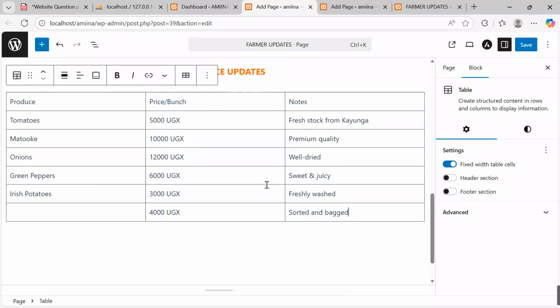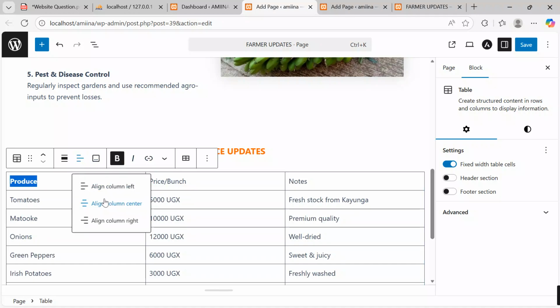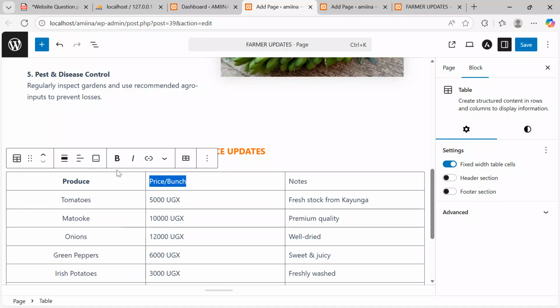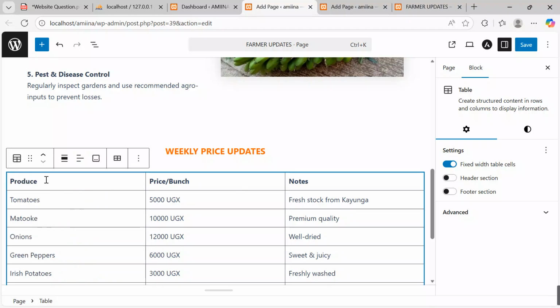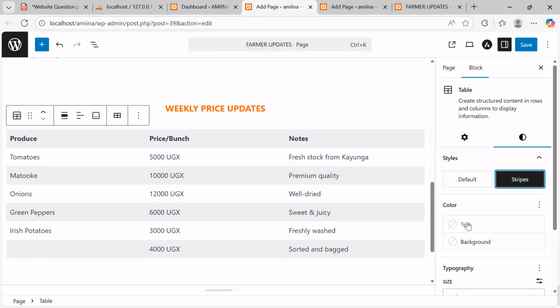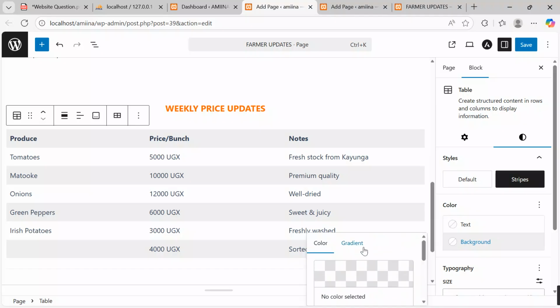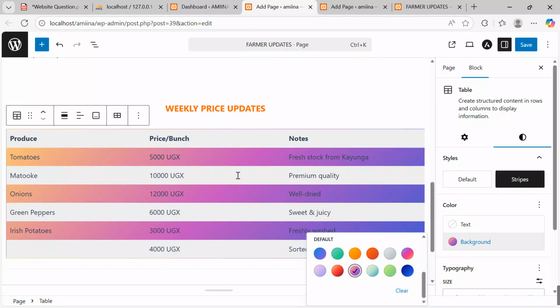So now after putting this in shape, I can go on to bold the key headings, and then I can align them center. Yes, let me say bold, and then this I can also bold. So this, maybe let me align it left. So now after, I can go on to put some styles. Go to styles over here. You can even take stripes. Then under stripes, go to background, choose maybe gradient, and then say, let me take this, to see that at least our design is really heart catching.